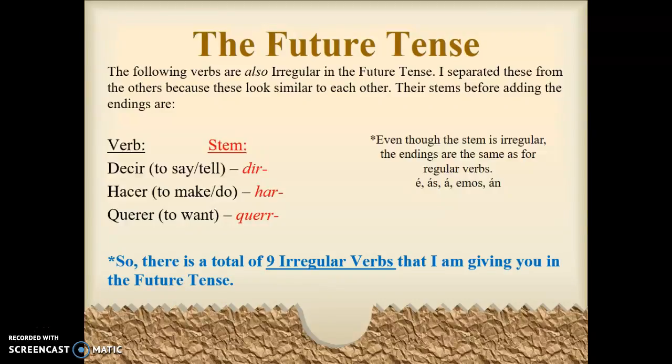You have the 6 on the previous slide that all look similar in the fact that they have DR in their stem. These 3, which would make up 9 total, I put on this slide because they all end in R as their stem. So I'm trying to keep them into little separate piles for you in order to help you out. So altogether, there are 9 irregular verbs in the future tense.